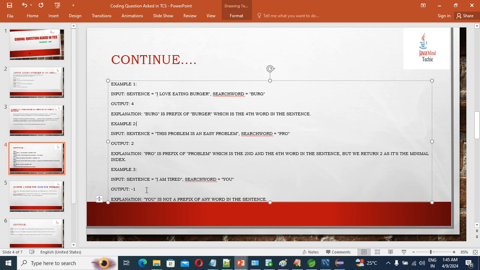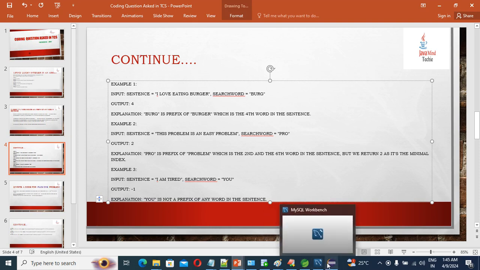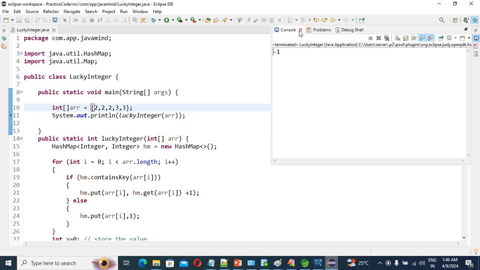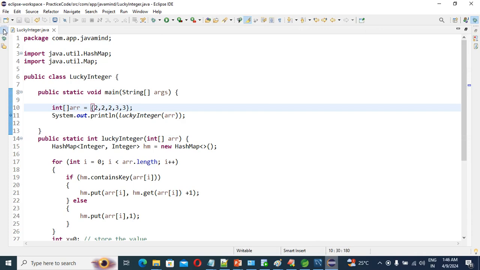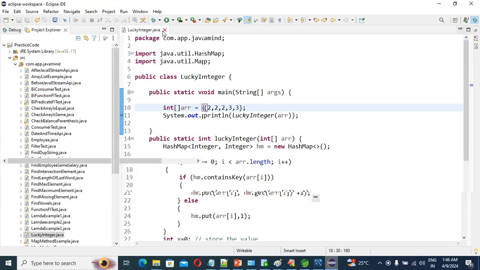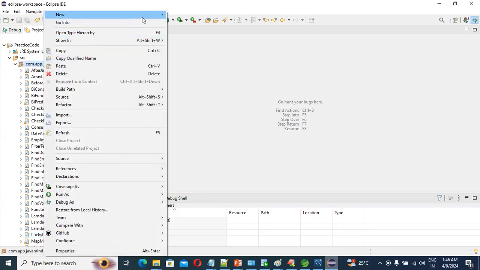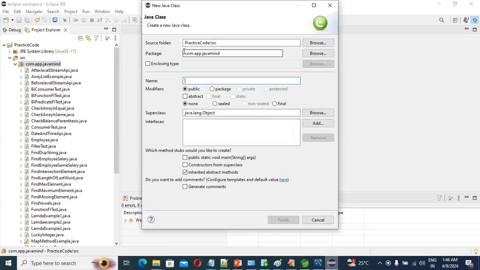So guys, how are we going to write the code for this? We will see. In front of you I am writing the code and will run the application and see the result, guys. Okay, just come to our IDE. Come here, just close this one. We need to create one class. The class name, guys, is CheckPrefix.